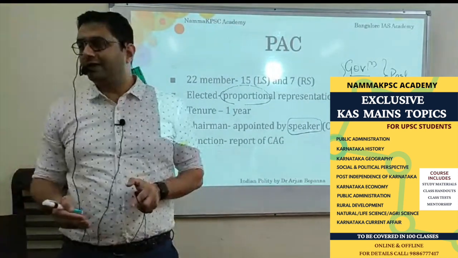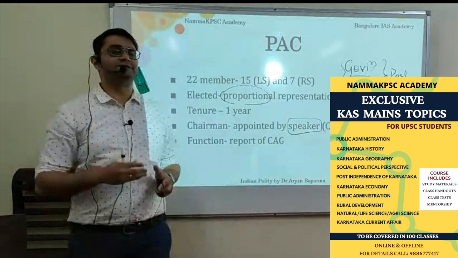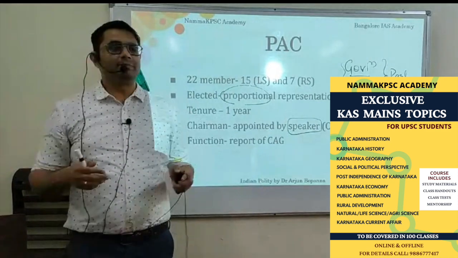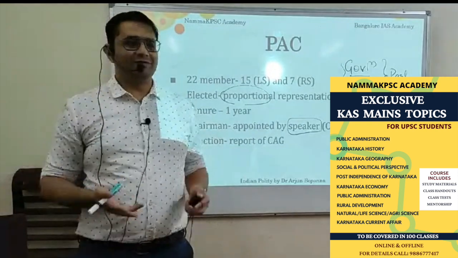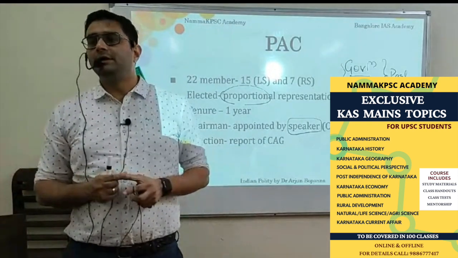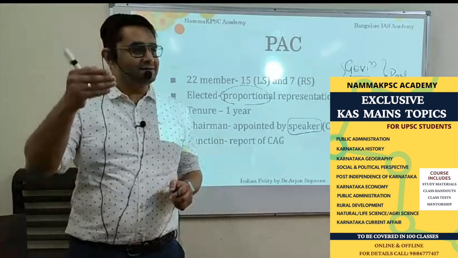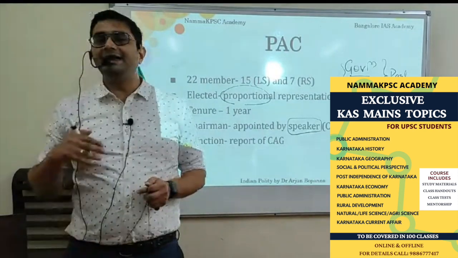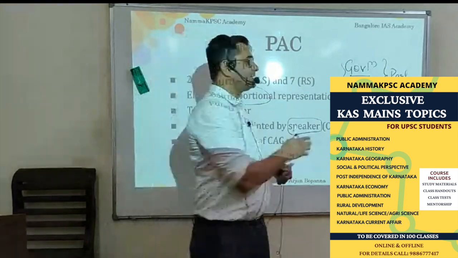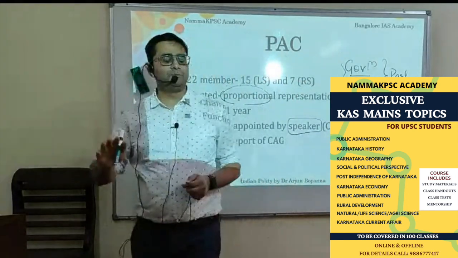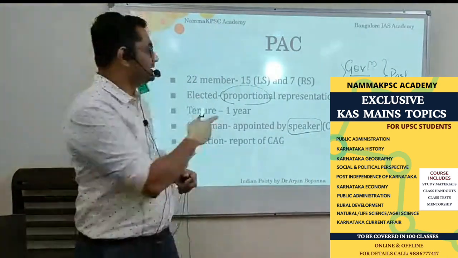So it will look into all these things and submit the report to the president, who in turn submits it to the parliament. If you look at the CAG report, it is very bulky. And if you give it to the parliamentarians, it's very difficult to discuss each of them. So you have a smaller committee to scrutinize the entire CAG report and then give its opinion. So that is what PAC does. Basically, whether the government has spent the money properly or not. That is why opposition party will head the committee.